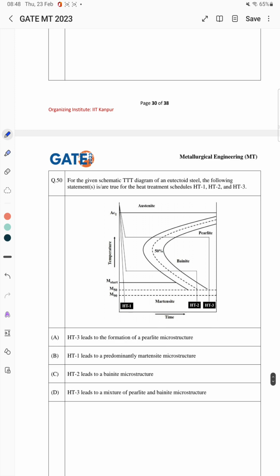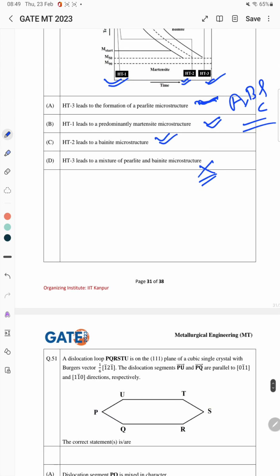Next problem is from TTT diagram. So here we have to see which one is correct or which one is not correct. Which statement is true for the heat treatment schedule. So for this heat treatment 1, it will form martensite. For this it will form bainite. For this it will form pearlite. Now we'll see. HT3 leads to the formation of pearlite microstructure, that is correct. HT1 leads to the predominantly martensite microstructure, that is also correct. HT2 leads to the bainite microstructure, that is also correct. HT3 leads to the mixture of pearlite and bainite, so this is wrong. So the right answer is A, B and C here. Now we'll move to the 51.